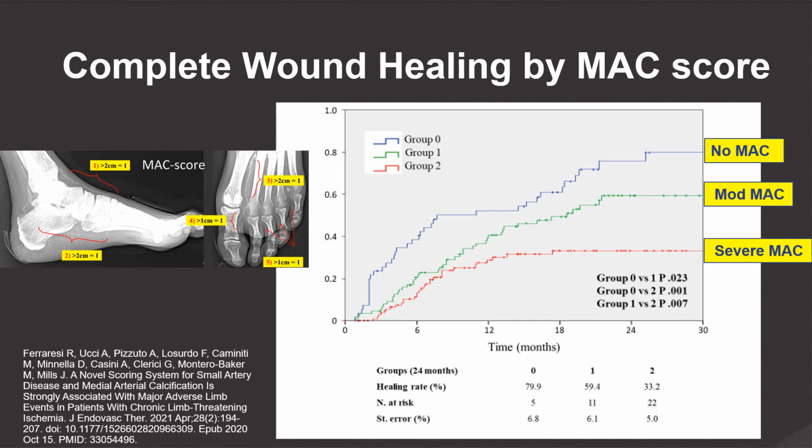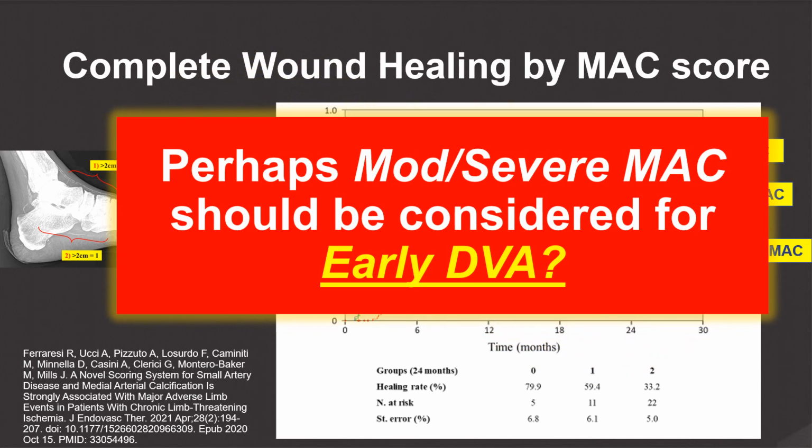Perhaps there are some new ways that we can predict who would become a no-option patient, looking at the calcification on plain X-rays. Roberto Ferraresi and colleagues analyzed over 200 patients, looking at the outcome of complete wound healing stratified by the severity of medial artery calcification seen on plain X-rays. They showed that patients with severe medial artery calcification had severe and bad wound healing. Perhaps moderate to severe medial artery calcification should be considered for early deep venous arterialization.